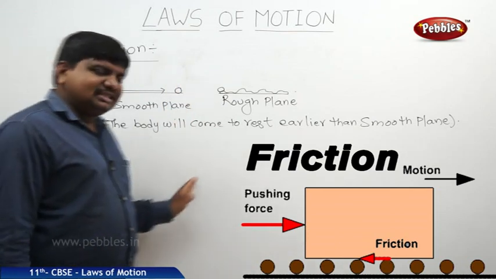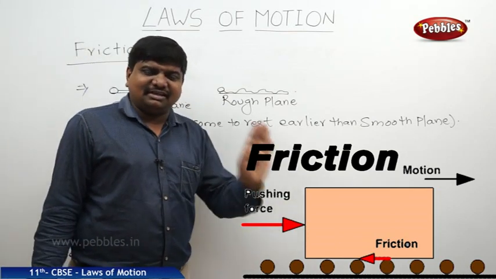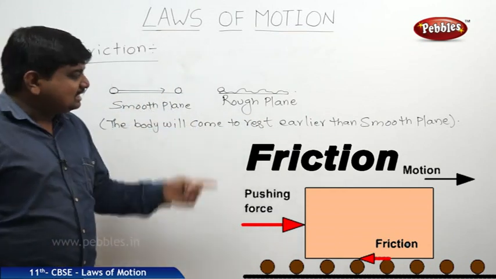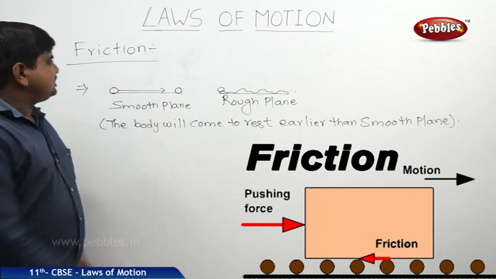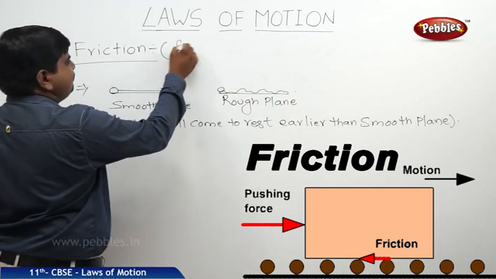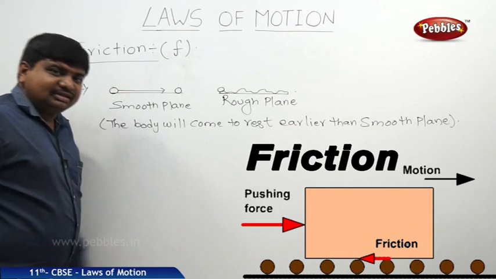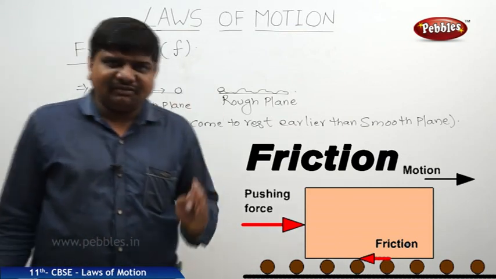This frictional force is always tangential to the surface. This frictional force is more in the rough plane when compared to the smooth plane. The symbol of the frictional force is small f, where the symbol of the mechanical force is capital F.